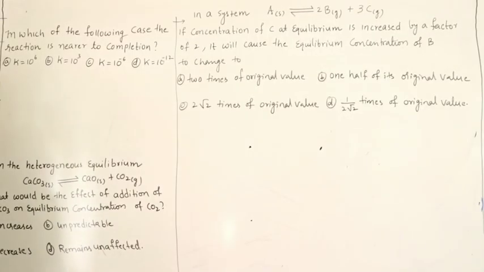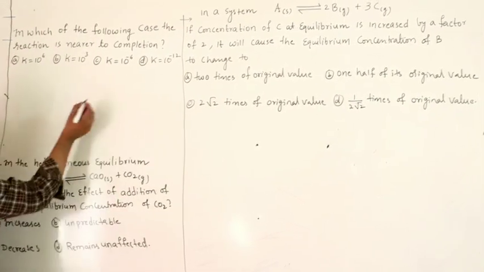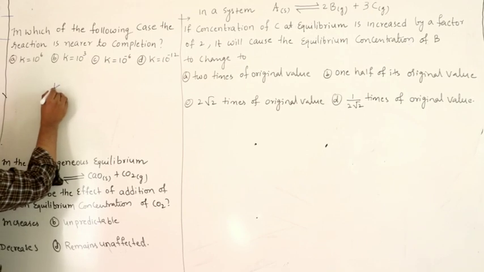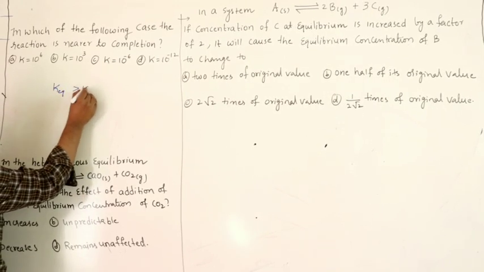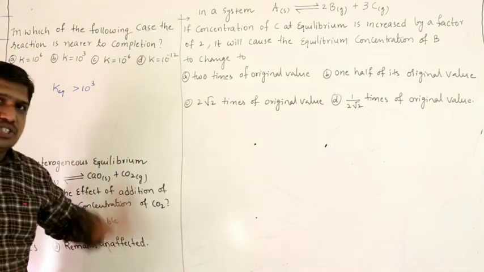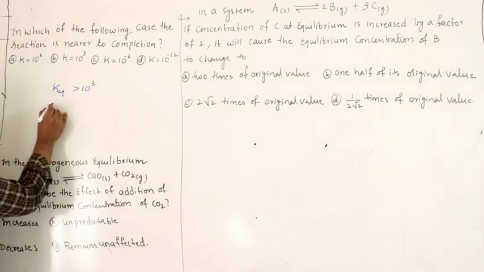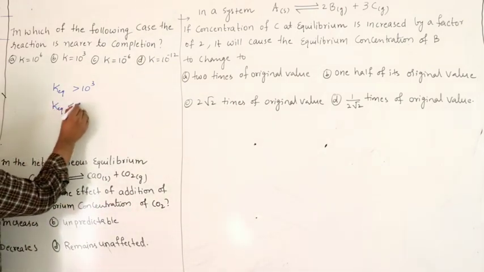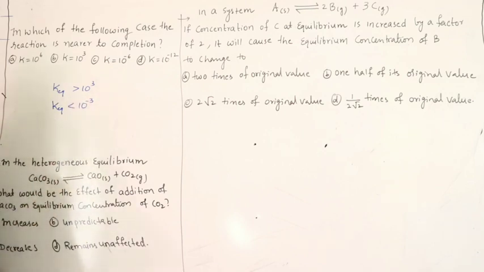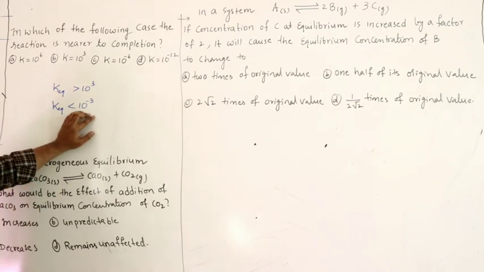In which of the following cases is the reaction nearer to completion? So this is just an observation. If the equilibrium constant is greater than 10 power 3, most of the reaction proceeds to completion. You can assume that the reaction will proceed to completion. If the equilibrium constant is less than 10 power minus 3, see the difference, 10 power 3, 10 power minus 3, in this case the reaction mostly proceeds in the backward direction.